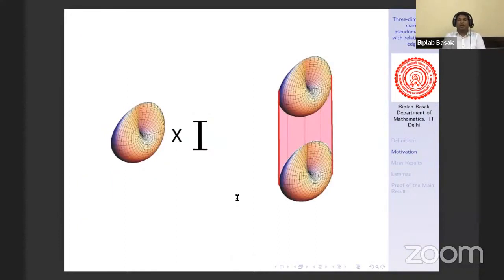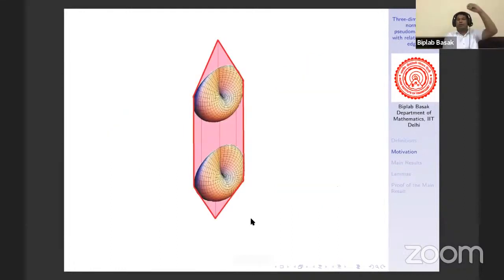To define the suspension of RP2, we first take a copy of RP2 and take the product with the closed interval [0, 1]. Then the resulting object will be a 3-manifold with boundary, and both boundary components will be RP2, right? This is one boundary component and this is another boundary component. Now, if we take the cone of each boundary component, then we will get a normal 3 pseudo-manifold. This normal 3 pseudo-manifold is called the suspension of RP2.